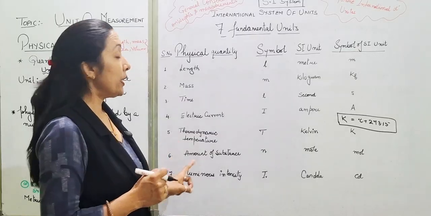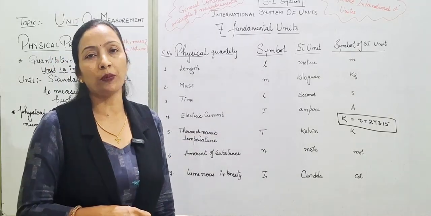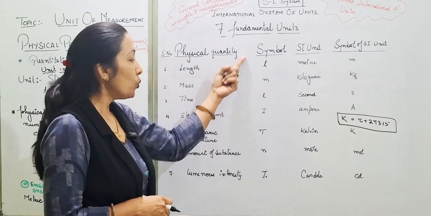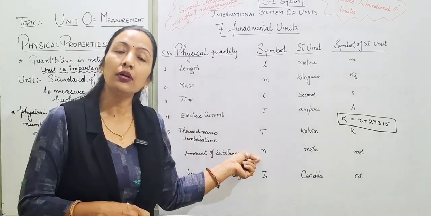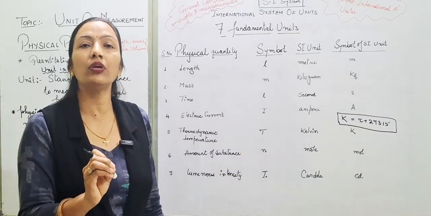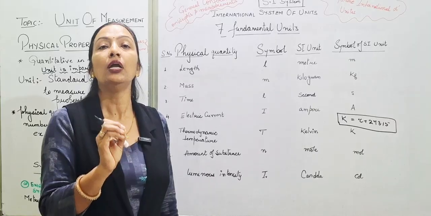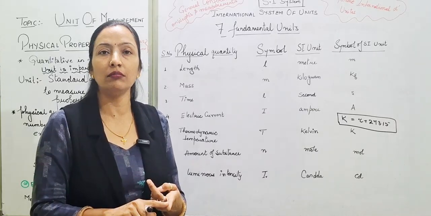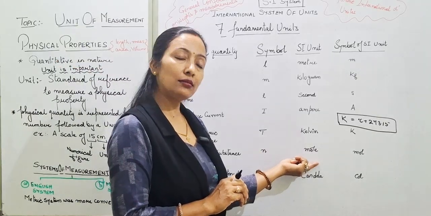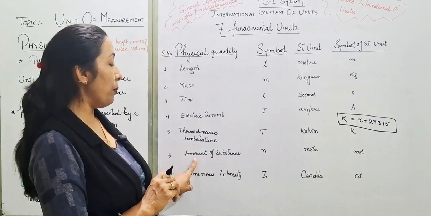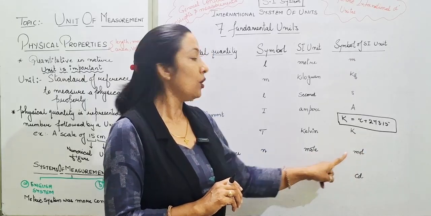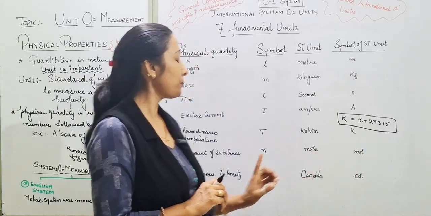Then the next physical quantity of matter is the amount of a substance, having symbol n. The symbol of this physical property is n, and here the unit is the mole. 1 mole of anything contains 6.022 × 10^23 atoms, ions or particles. Here 1 mole is the SI unit to measure the amount of substance, and the unit symbol is mol, only with a difference of an e.